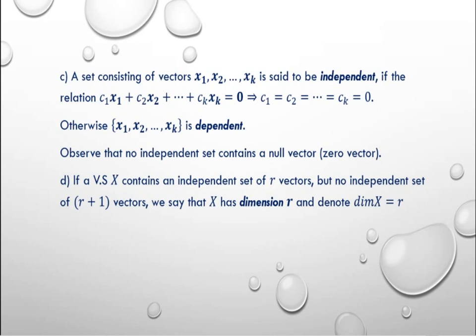That is, if the cardinality of the maximum possible independent subset of X is r, then the dimension of X is also r. The set containing only the 0 vector is a vector space and its dimension is 0.